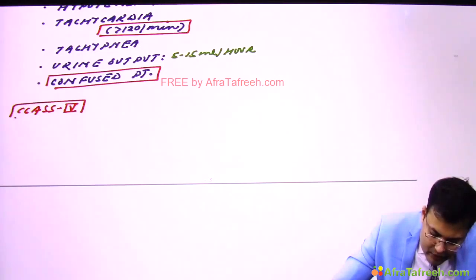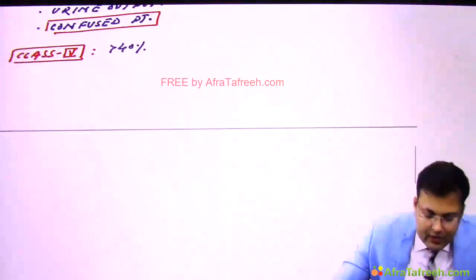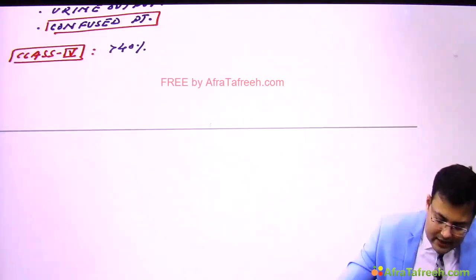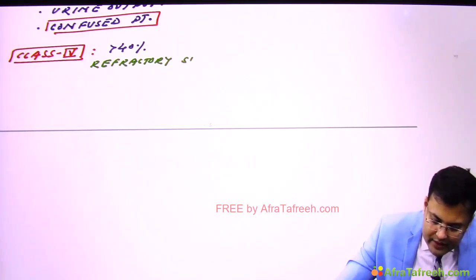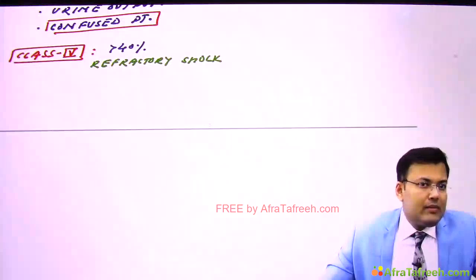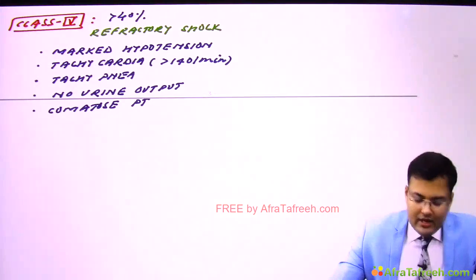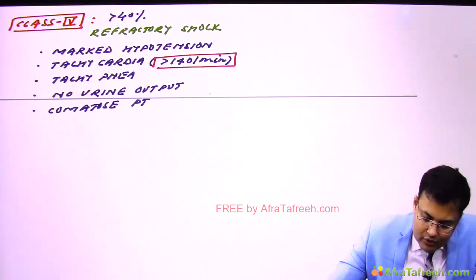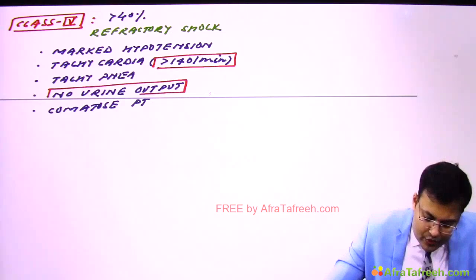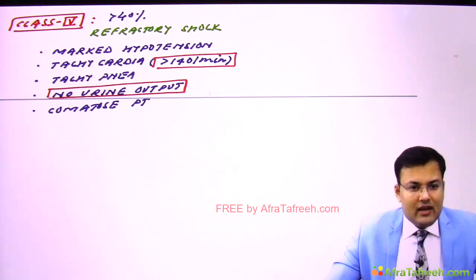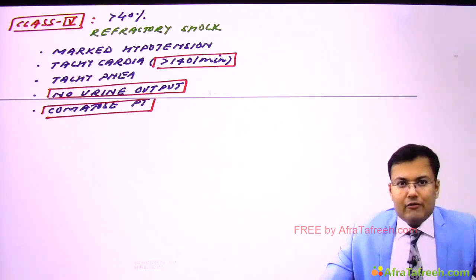In class 4, how much is the blood loss? Here there is loss of more than 40% of blood volume, and it's also known as refractory shock. Now see what are the manifestations seen in class 4. So in class 4 patient, there is marked hypotension, and what's the pulse rate here? Here it's more than 140 per minute. So there is tachycardia, tachypnea, and these patients have no urine output. It's almost nil, and patient is comatose. Clear? So these are the special features of various classes.